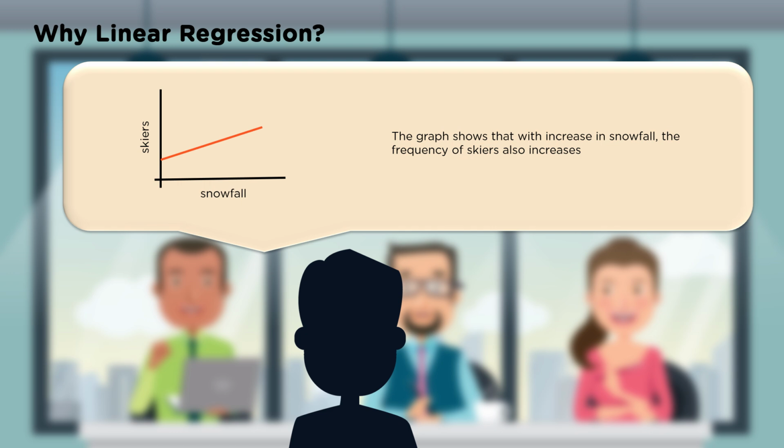Instead of saying, hey, look, it's snowing, we can actually start drawing graphs. And the graph shows that with an increase in snowfall, the frequency of skiers also increases. There's a pretty direct correlation. If you've ever been up to the ski areas, when there's a lot of snowfall, the skiers all show up because they know it's going to be better skiing right afterward. It usually draws a nice straight line, and you can easily predict how many skiers, and that way you can also predict how many people you need to service them, how many lifts to have up and running, and all the stuff that goes with running a ski area. Thus, we see that the number of skiers is directly proportional to the amount of snowfall.